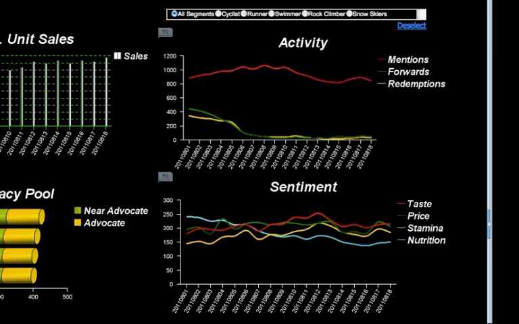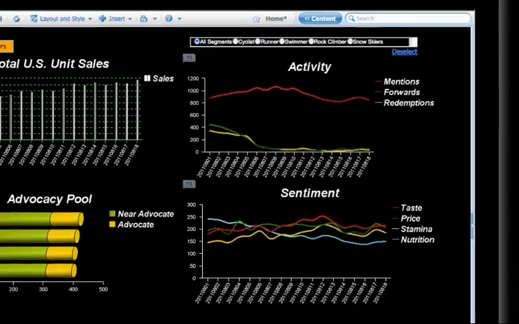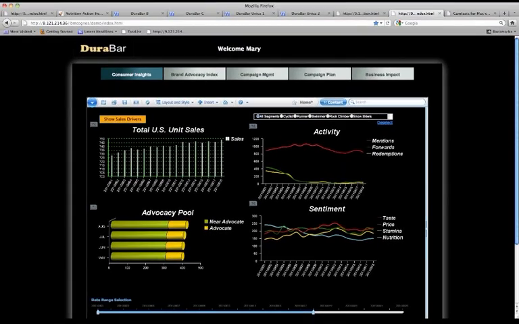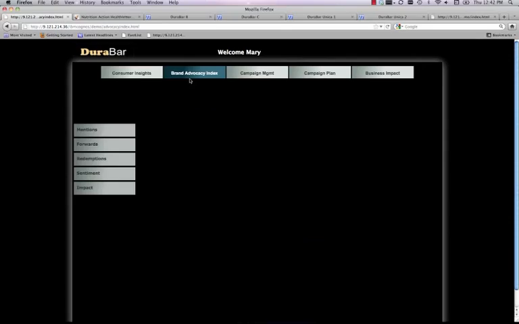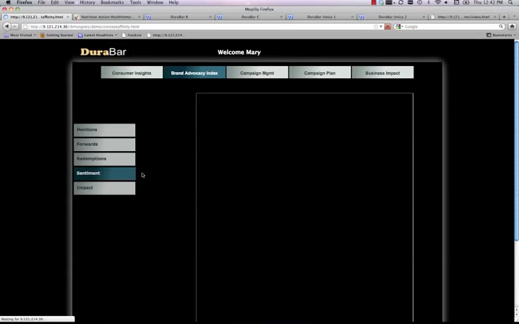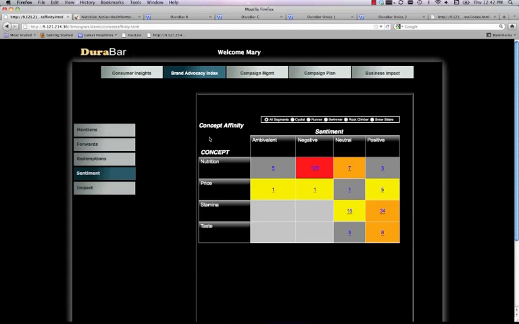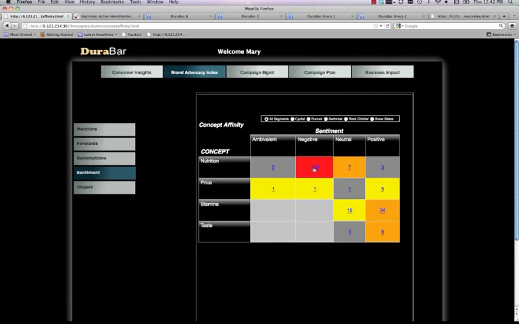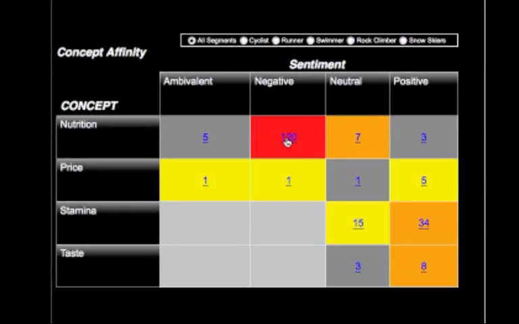The new flavor has gotten mixed response, with an ingredient issue involving partially hydrogenated vegetable oil getting a lot of attention. The positive sentiment graph shows a marked drop, and overall buzz has been rising. Mary asks herself, do I have a problem here that requires a response? To get the answer, Mary drills in to isolate consumer sentiment that specifically relates to the nutrition topic. Yesterday, the negative nutrition sentiment cell was orange, but now it's turned red, as negativity has increased.